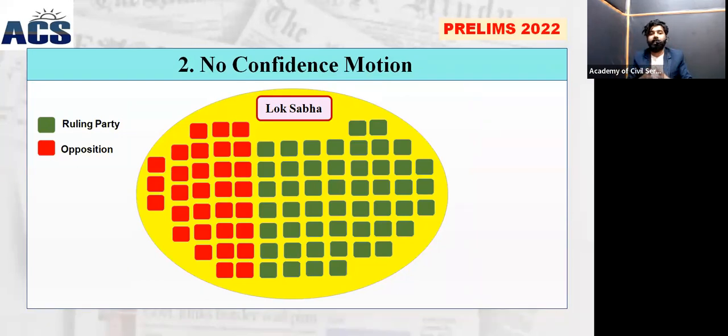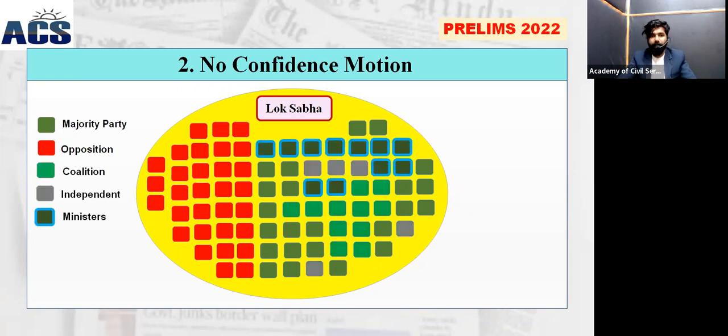In Lok Sabha, in both the Pakistan and Indian cases, we specifically focus on Indian cases: how this no-confidence motion works, or the procedure of the no-confidence motion. Normally, in the Lok Sabha, the ruling party will have a majority, and the opposition party, which you can see in this image represented by the red box, will be the minority in these cases. So with the trust of the majority, the government is continuing the system. Only with that majority support can the government continue.